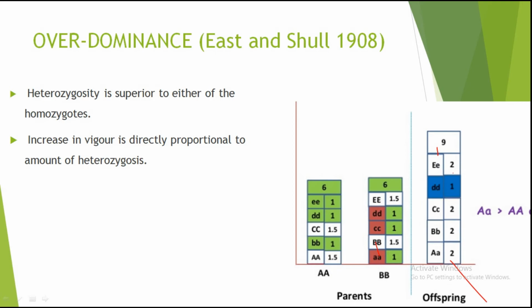So here heterozygosity is superior to either of the homozygotes. It can be homozygous recessive, it can be homozygous dominant, but the heterozygous is superior to both of them. So in the case of over-dominance, the heterozygote, that is capital A small a or capital B small b, is always more than capital A and small a. So that is the thing.